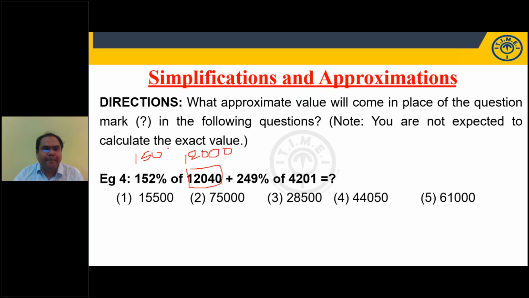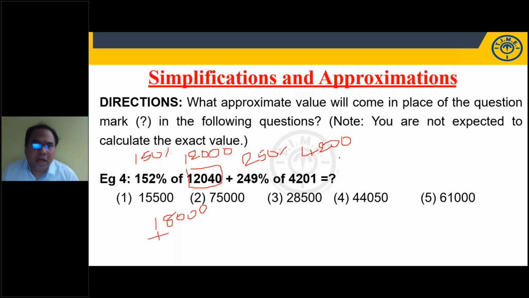152%, I'll take it as 150%. Similarly, 249%, I'll take it as 250%. 4201, I'll take it as 4200. Right? 100% is 12,000. 50% is half of it, 6,000. So 18,000 plus 250% of 4,200. The given number is always 100%. 200% is 8,400. 50% of 100%, 4,200, is 2,100. So if I add, 10,500. 18,000 plus 10,500 will be 28,500.